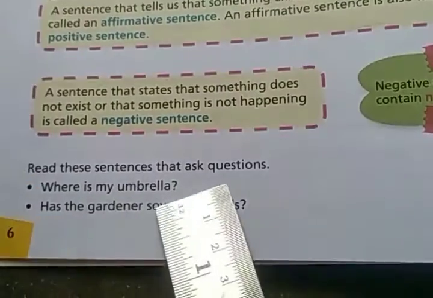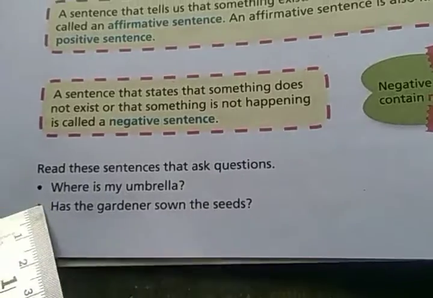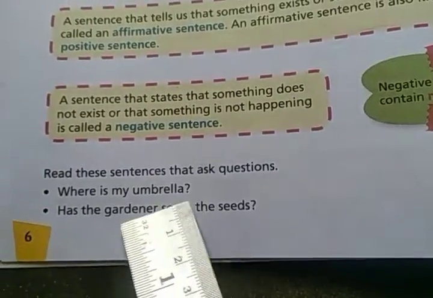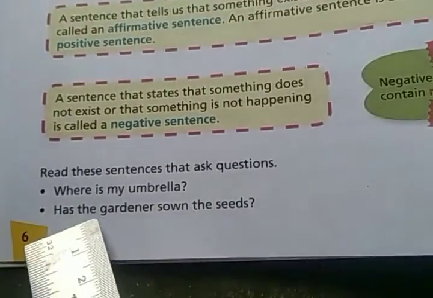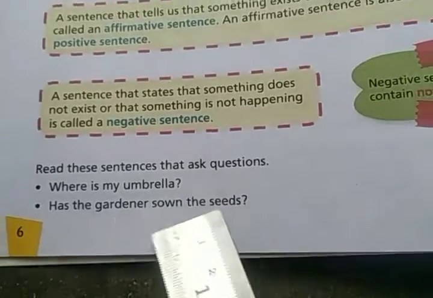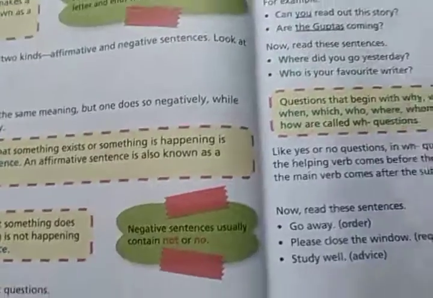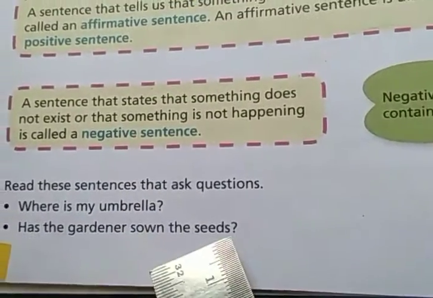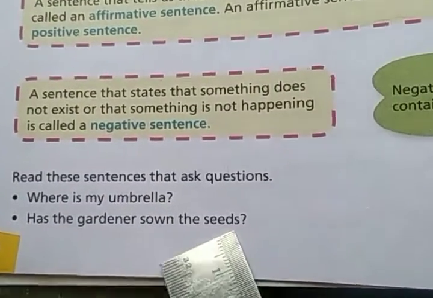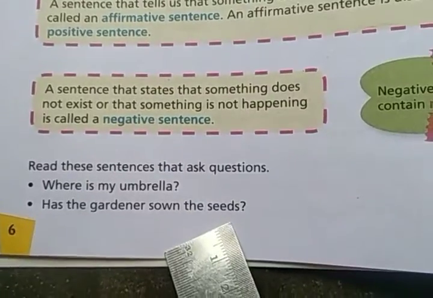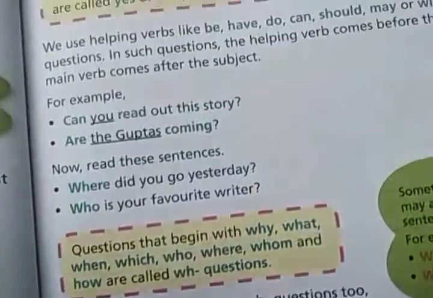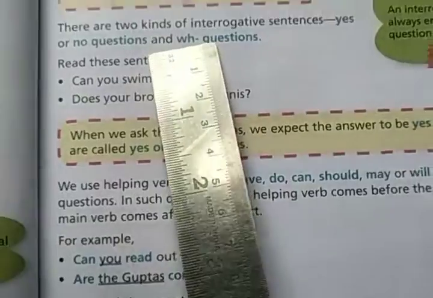Now read these sentences that ask questions. Where is my umbrella? Has the gardener sown the seeds? So these sentences are questions, right? This type of sentence which asks questions is called an interrogative sentence. Okay, what is an interrogative sentence? An interrogative sentence asks a question.